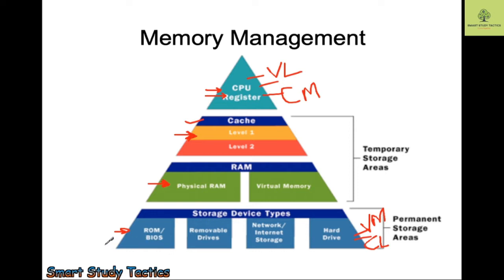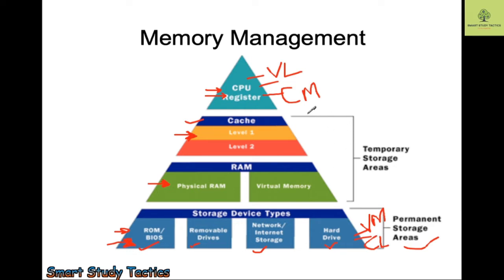Similarly here, but here we have a large amount of volume. Be it a removable disk, your pen drive, BIOS system, network storage, cloud computing, hard drive, these are the things where you can store a huge amount of data. These are the permanent type of memory, and this here is the temporary type of memory.